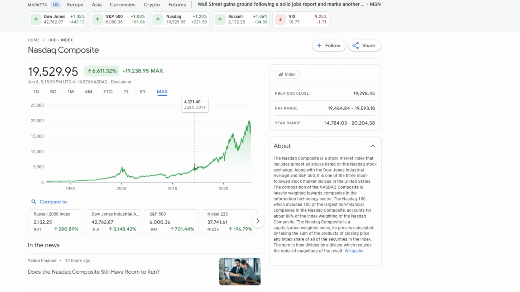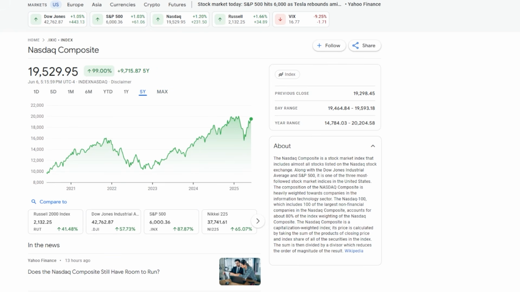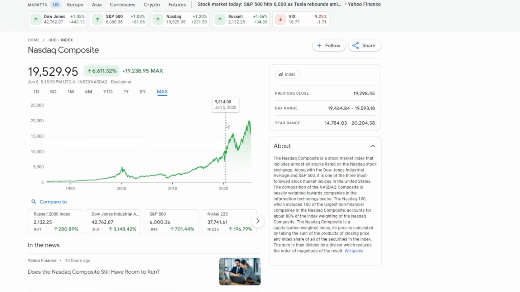Now looking at the Nasdaq 100 composite, looking at the Nasdaq 100 index, this is one of the main reasons I personally do want to have more and more exposure into names like QQQI. This index since inception has been one of the best performing asset classes we've seen across the board. I mean, in the last 5 years, the Nasdaq composite's up around 100%. Now, because the Nasdaq is going to be decently volatile, that's exactly how ETFs like QQQI are going to be able to generate so much income generation through the trading of options.